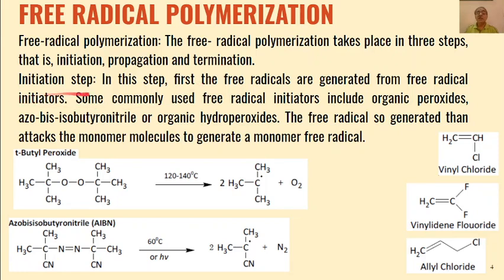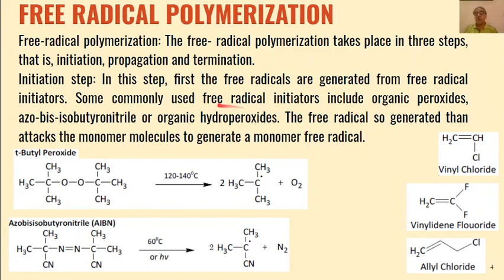In the initiation step, what will happen? The monomer will interact with the free radicals which are generated from free radical initiators, and these free radicals will add to the monomer molecule.